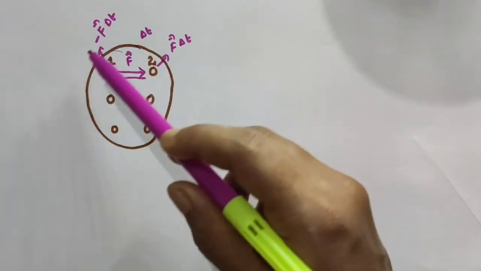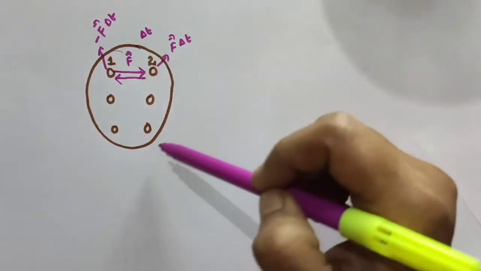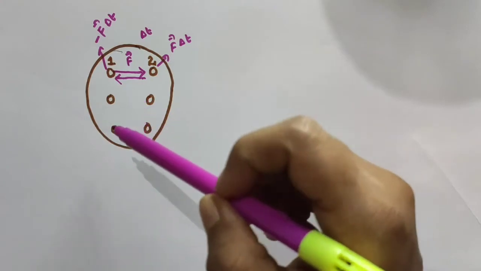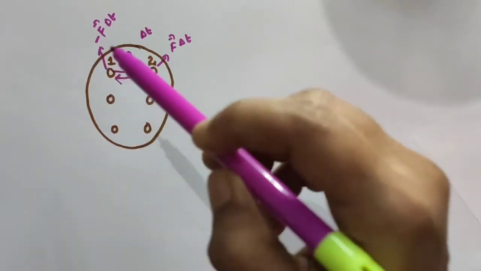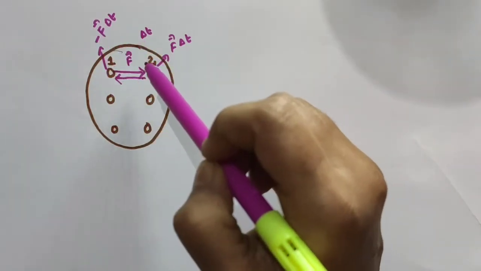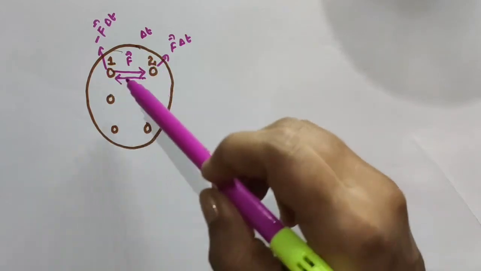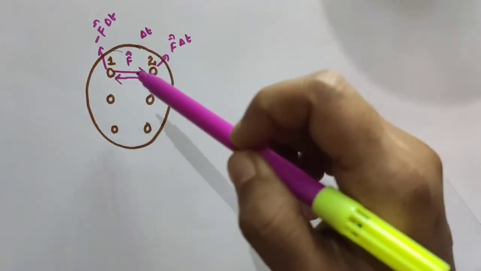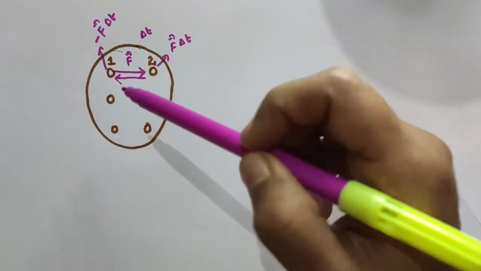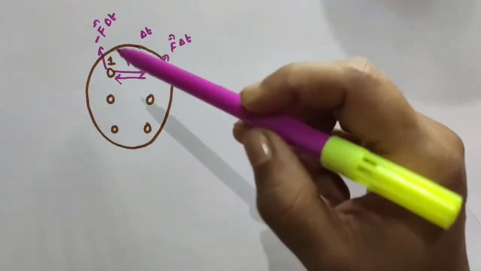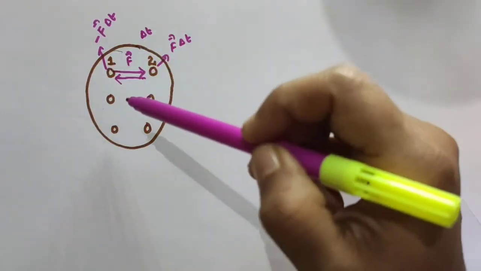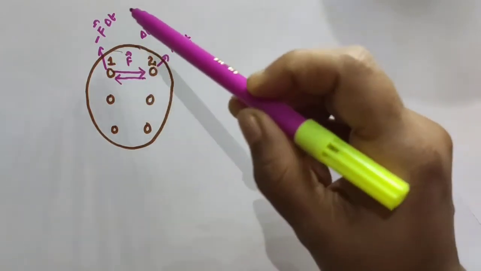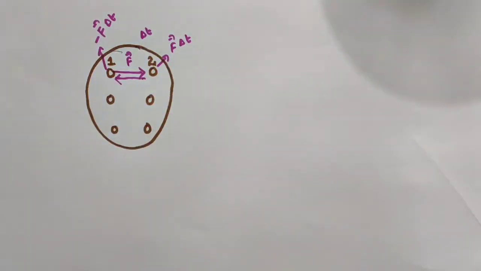So when we consider this system as a whole, the momentum changes cancel in pairs. Okay, change in momentum cancels means what? There is no change in momentum. That is, the initial momentum of the system and the final momentum of the system are the same. That is, the total momentum of the system is conserved.